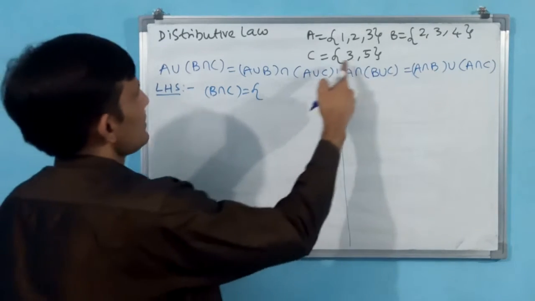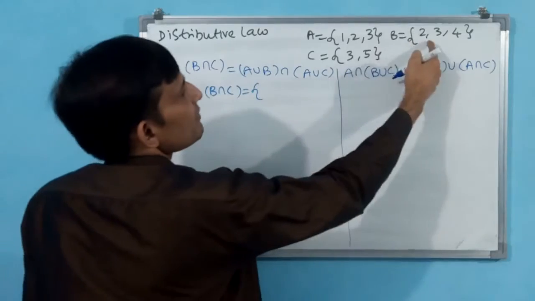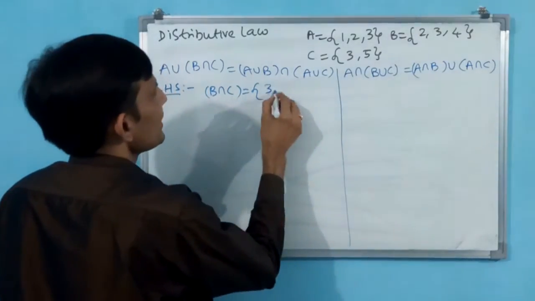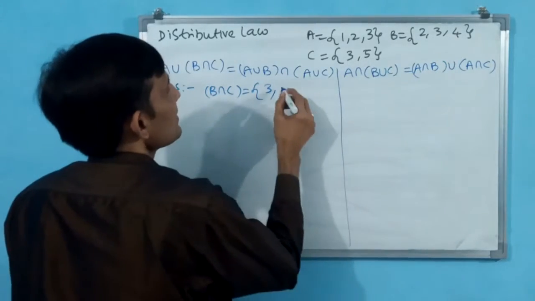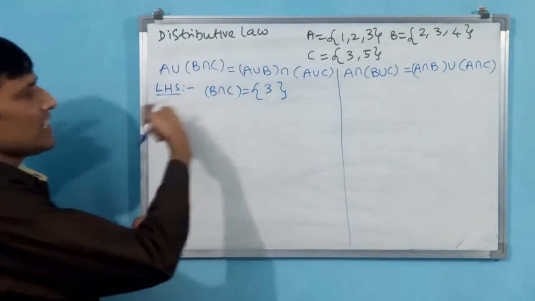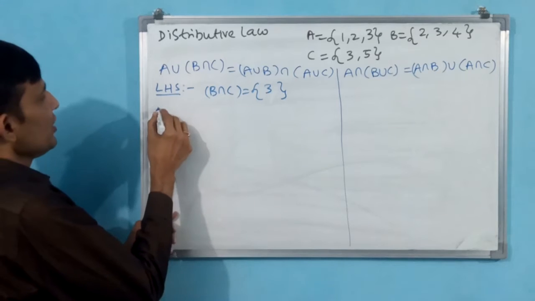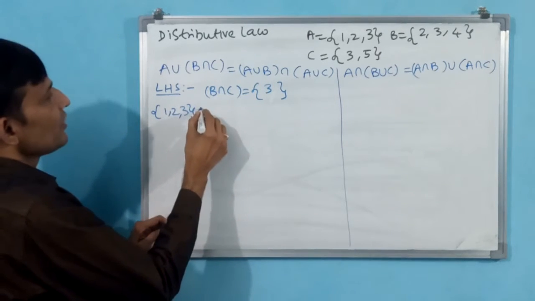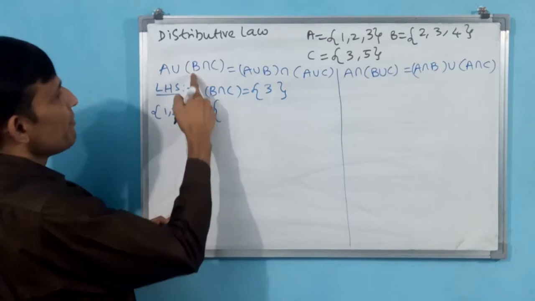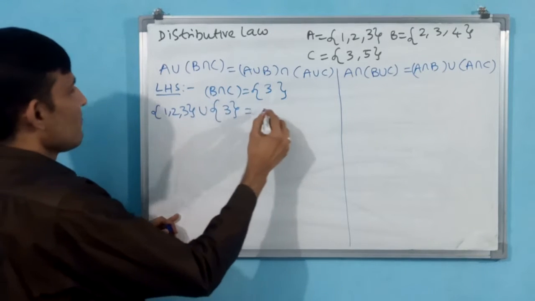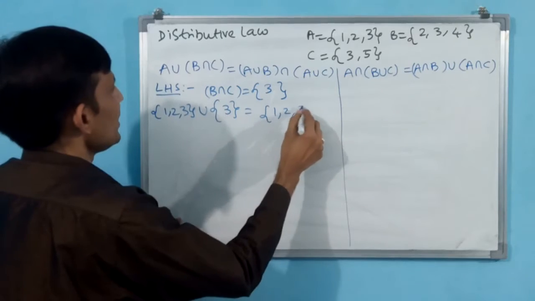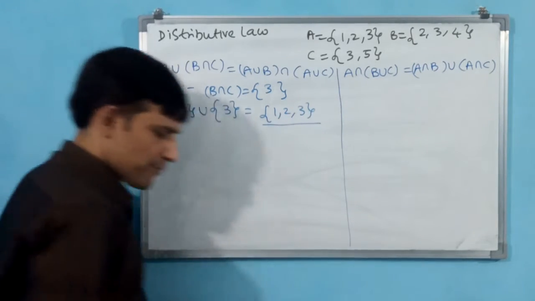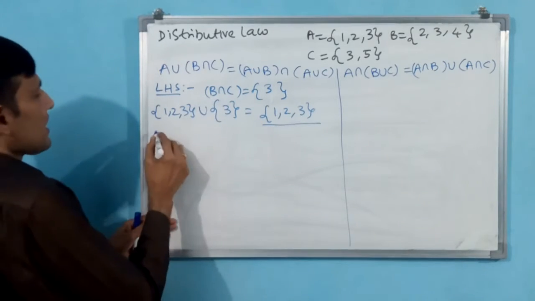See, B intersection C means elements should be available in both. 2 is not there, 3 is there, yes you take. 4 is not there, then you close it. Here 3 is B intersection C. Then A is how much? 1, 2, 3. Union B intersection C, which is 3. What will come here? 1, 2, 3 only will come. Why? Because 3 is already available. I am putting some underline here. Now I am taking RHS also.